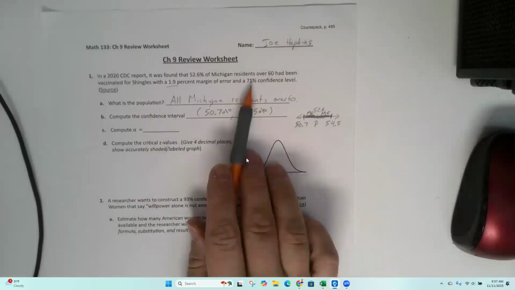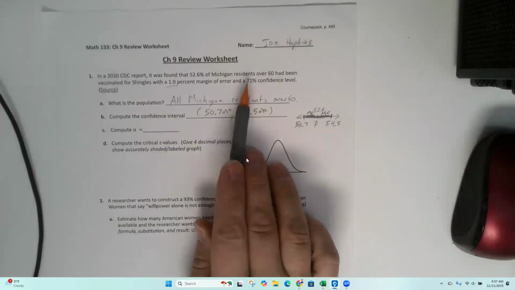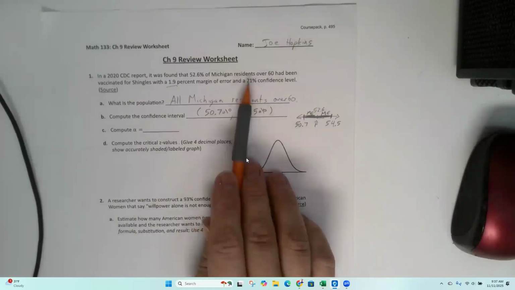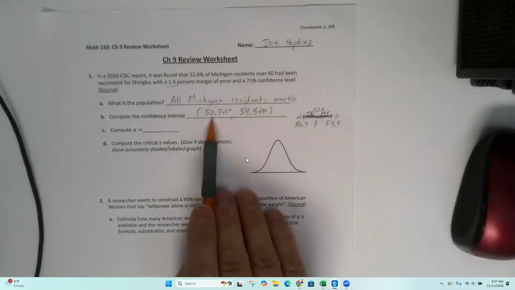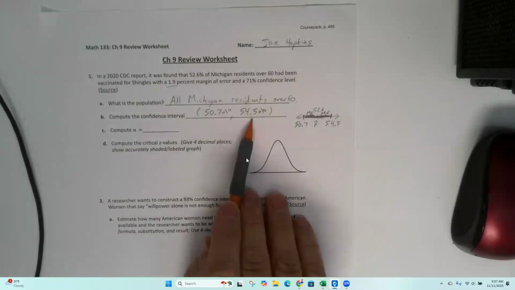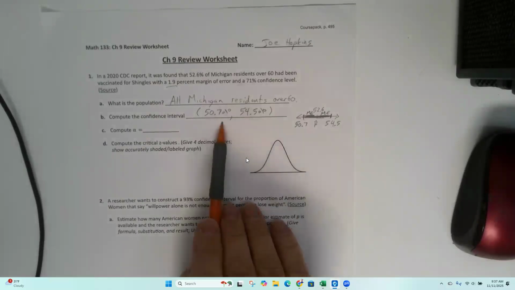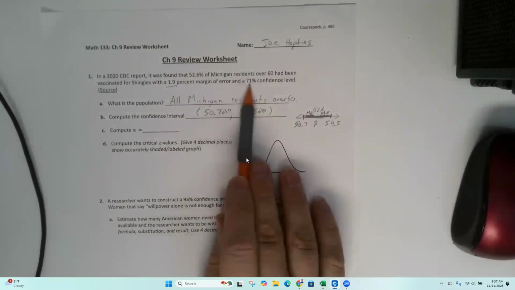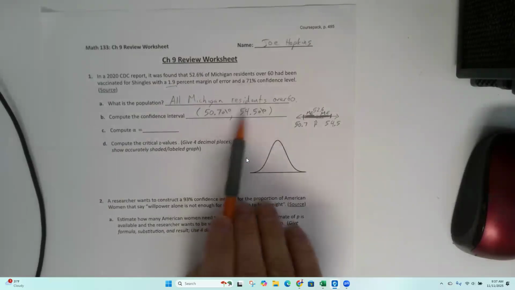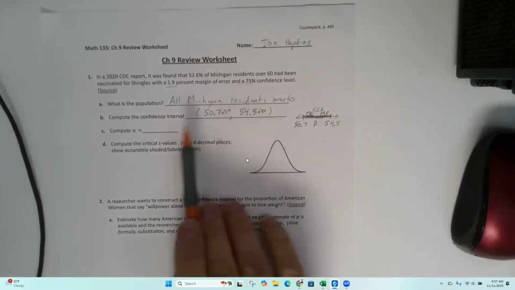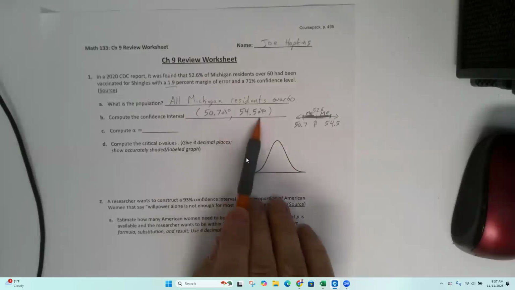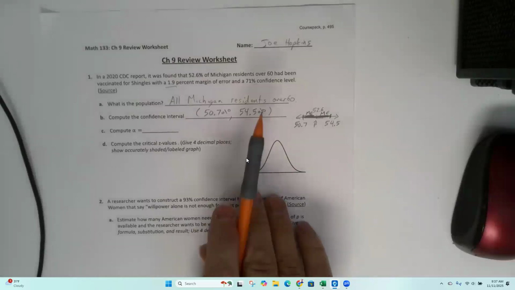Normally, we like to be more confident by having a higher confidence level. So if I had increased my confidence level and said, I want to be 95% sure or 99% sure, you're going to end up with a very wide confidence interval. And so maybe they didn't have the money to do the study with a giant sample size, and so they had to say, okay, we're going to use a small sample size and we're not going to be particularly accurate, but we'll have a nice small confidence interval, right? This confidence interval goes from 50 to 54. If I'd used a 99% confidence interval, this would have been like 30 to 70. It's like, okay, that's not helpful.